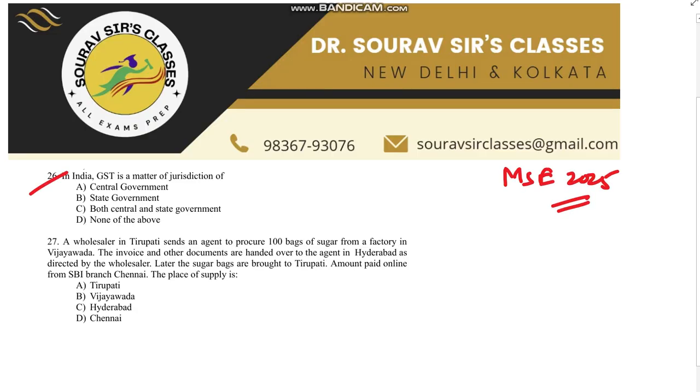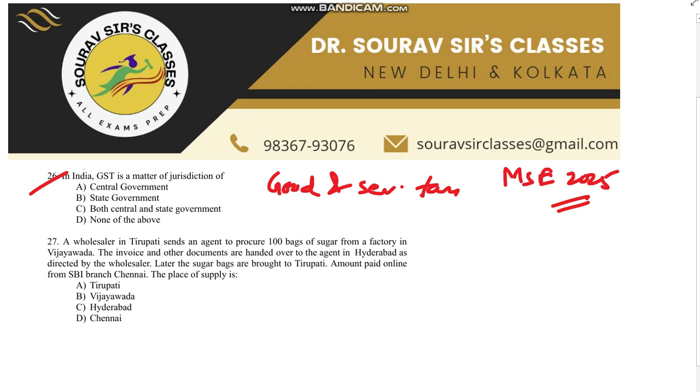So now for our Madras School of Economics 2025 sample question paper, we are solving question number 26. In India, GST is a matter of jurisdiction of which? Central government, state government, both central and state government, or none of the above. So GST, goods and service tax, is a dual tax, we all know, meaning it is a matter of jurisdiction for both the central government and the state government.